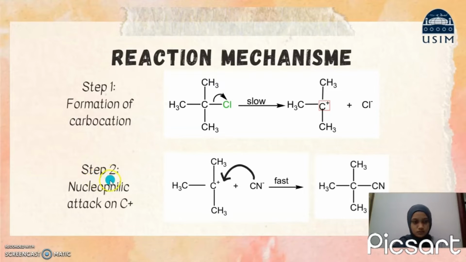Step 2 is nucleophilic attack on the carbocation. This carbocation will react with CN negative, which is a nucleophile. This nucleophile will attack the carbocation because CN negative is rich in electrons, and then they will form a new bond like this, and it will be the fast rate of reaction.